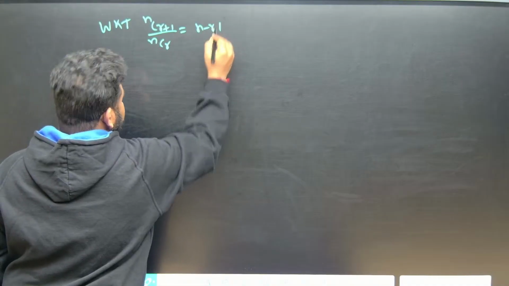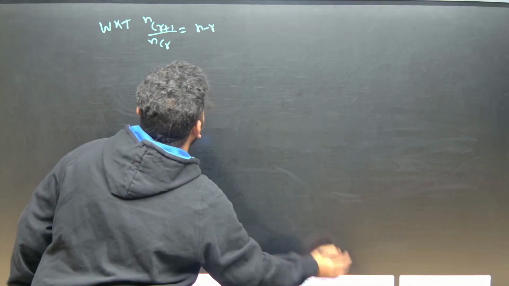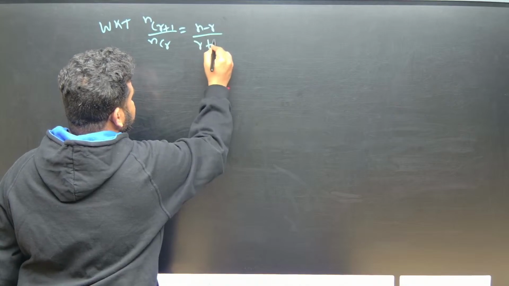N minus R plus, no, this is not the formula, this is what? N minus r by r plus 1, correct na? That means in the numerator, this value is bigger, means this value is smaller by 1, this is the formula we will apply. Okay, we know that this is the thing we will apply, correct na? This is equation 1. Now same thing I will apply here.